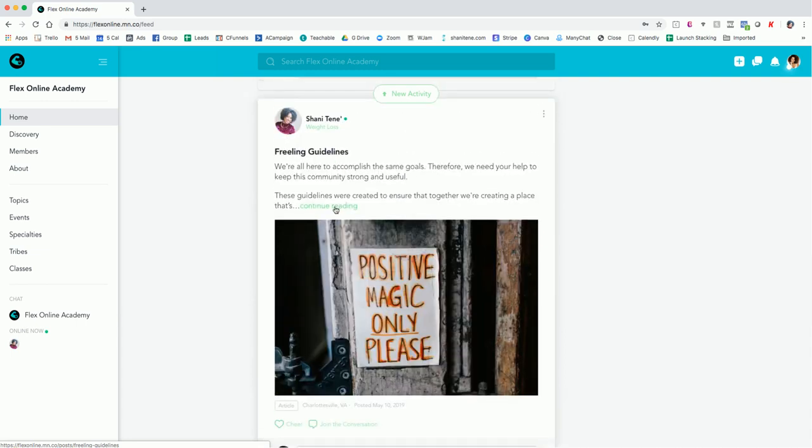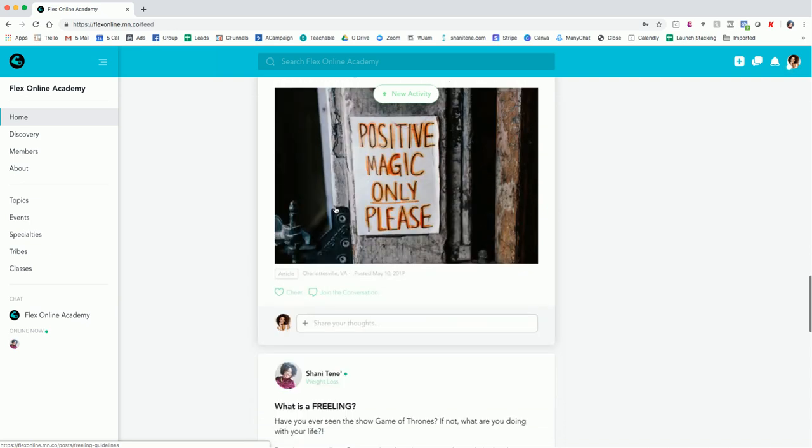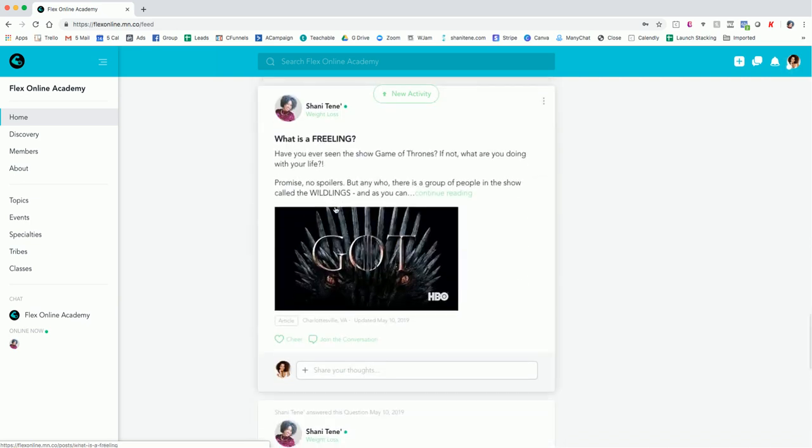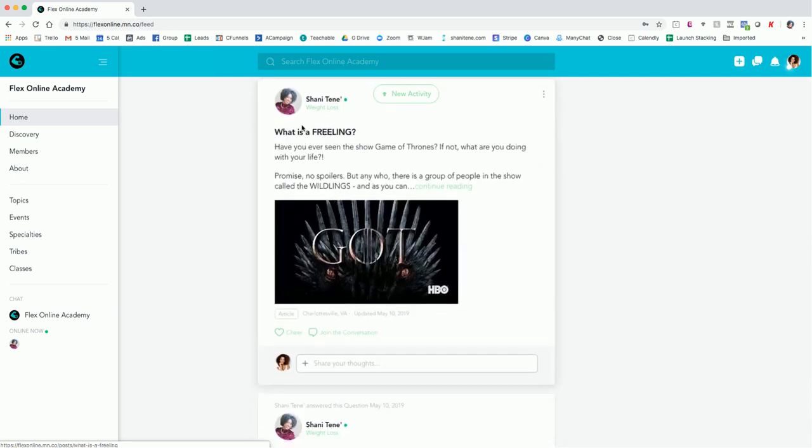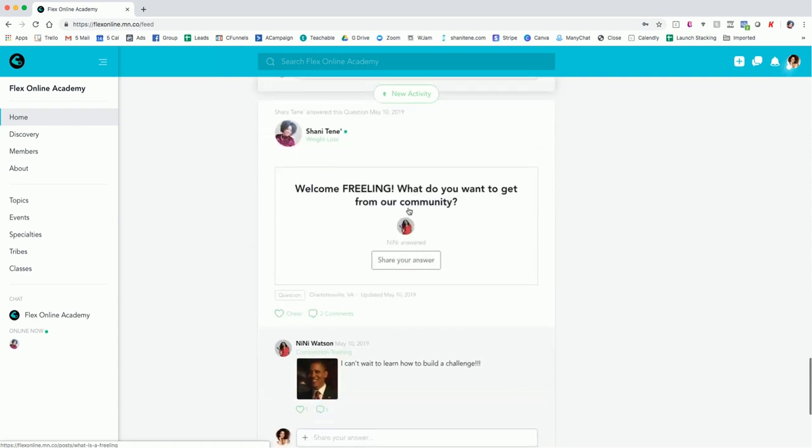Freeling guidelines is probably something you want to read. It's just the guidelines of the academy. What is a freeling? I'm sure you're dying to know what that is. So I really encourage you to read that article.